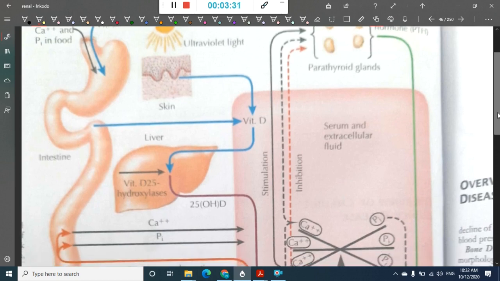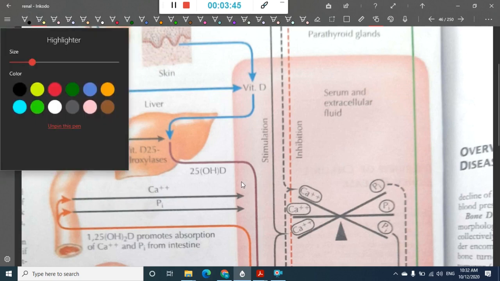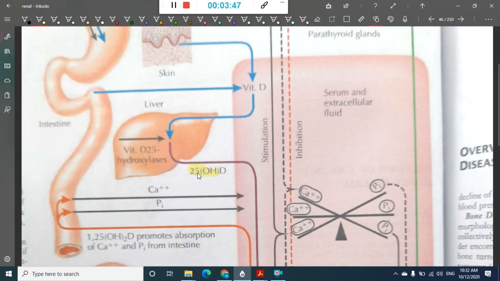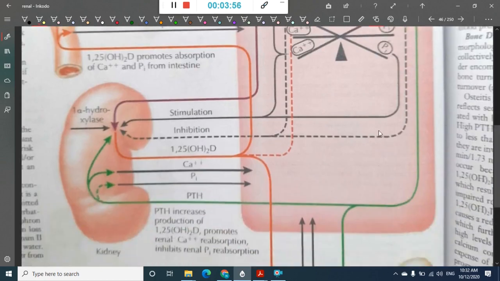UV light converts cholesterol to vitamin D. In the liver we have 25 hydroxylase. This 25 hydroxylase will convert vitamin D into 25 hydroxy vitamin D. Now this 25 hydroxy vitamin D will enter the kidney. In the kidney, in the presence of 1 alpha hydroxylase, it gets converted to 1,25 dihydroxy vitamin D.